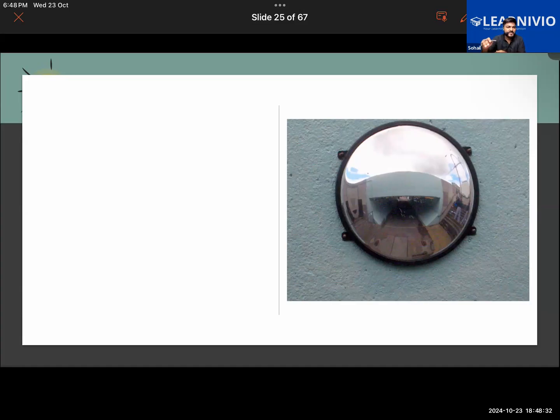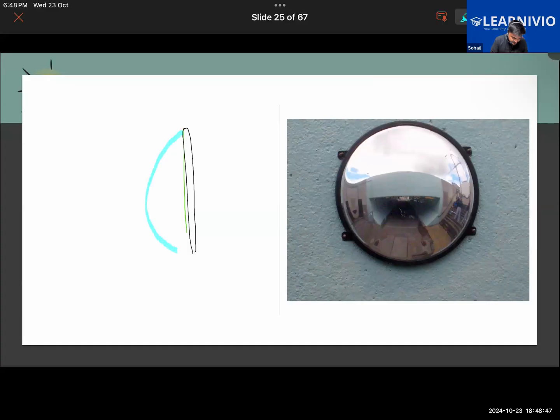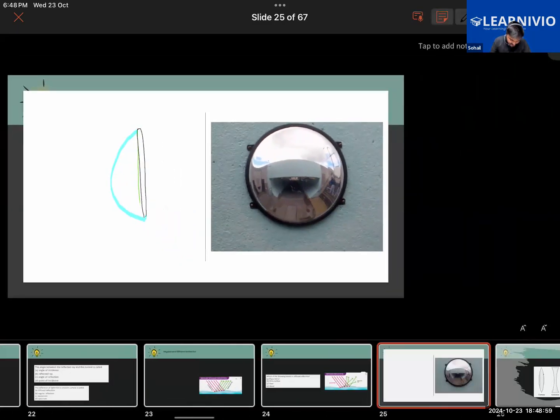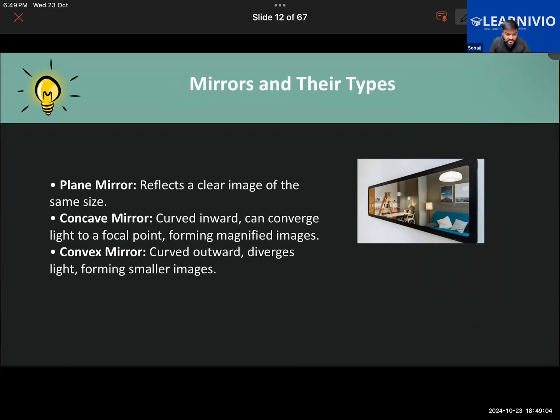The reflecting surface of the convex mirror, the surface from which the reflection takes place, is bulging outward. Let me draw this, that will give you better clarity. It is like this. Getting it? So in the convex mirror, the reflecting surface is bulging outwards. And the third type of mirror that we see is the concave mirror, in which the reflecting surface is curved inwards. It will not be bulging outward. Getting it, guys? It will be curved inward, right?